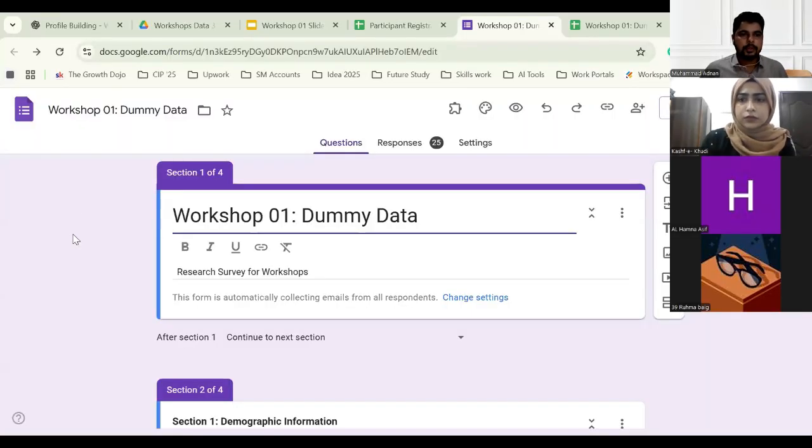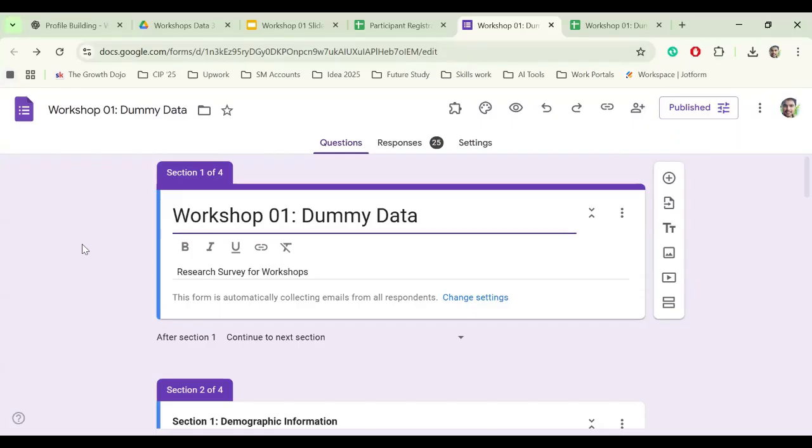Yes, it's visible now. Basically, this is the survey that I recently developed for the workshop. I shared it in our WhatsApp group, the research and data community group, where about 25 participants completed it.